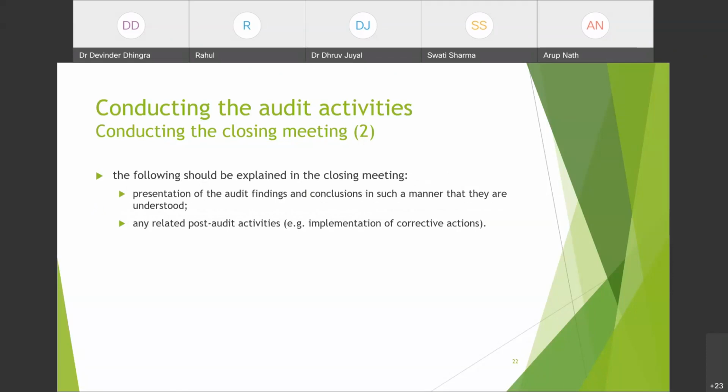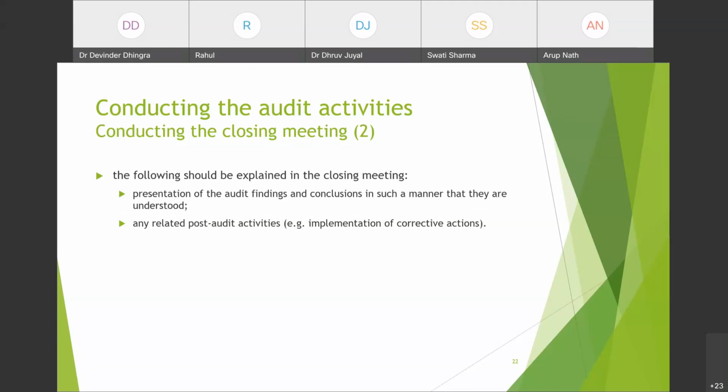The following should be explained in the closing meeting. Presentation of the audit findings and conclusion in such a manner that they are understood. Any related post-audit activities, for example, implementation of corrective actions.